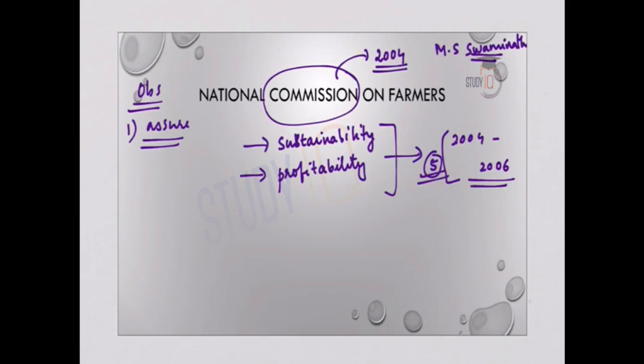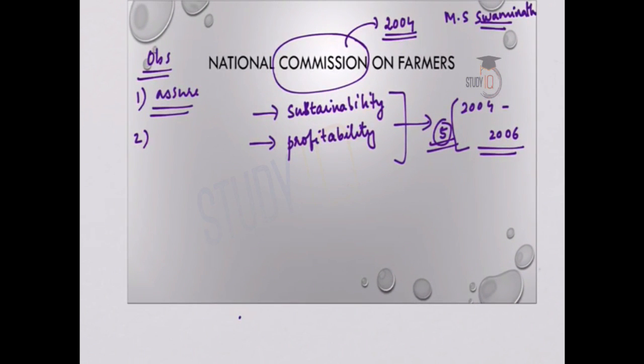So farmers should have access and control over these basic farming resources. Second one was regarding the farmers' concerns and other agricultural related issues, and the committee recommended that this should be implemented in the concurrent list, so that both the central government as well as the state government can make policies on that. So this is a very important recommendation, because even now there are ongoing recommendations that agriculture and allied services should be shifted to concurrent list from the state list. So this was one observation of the committee.